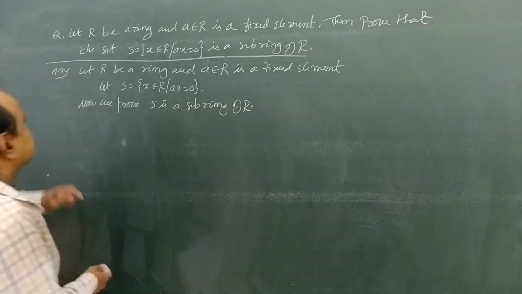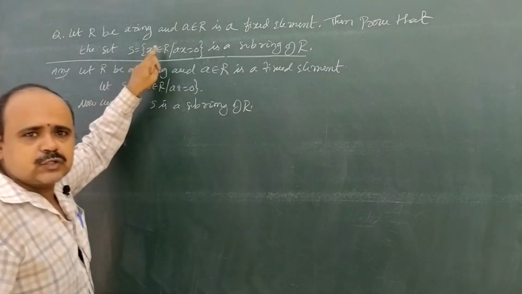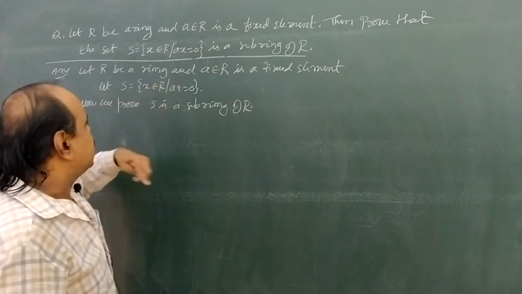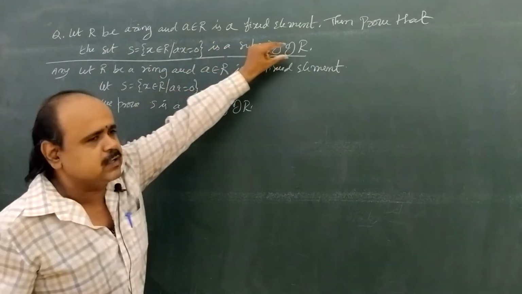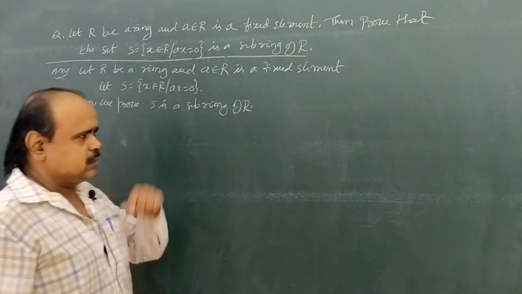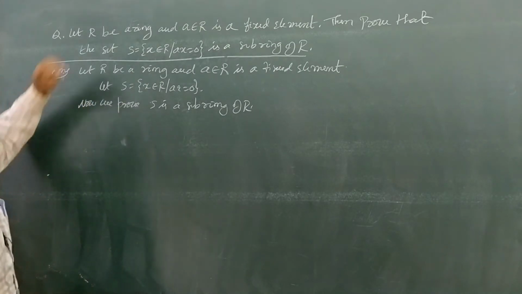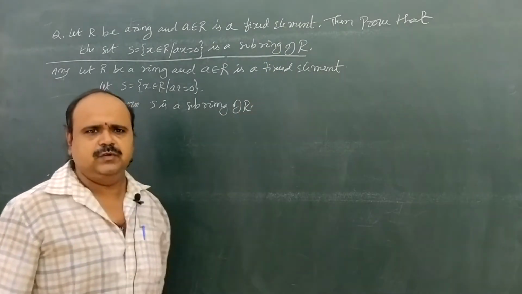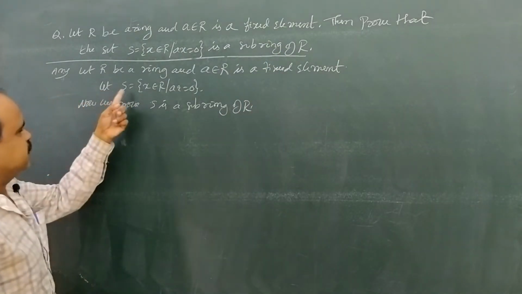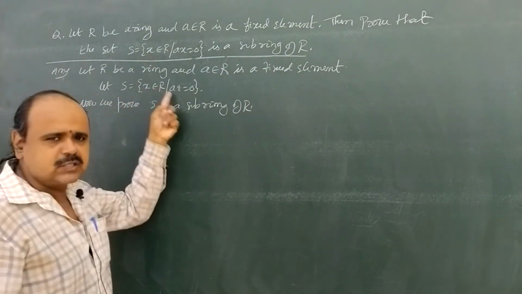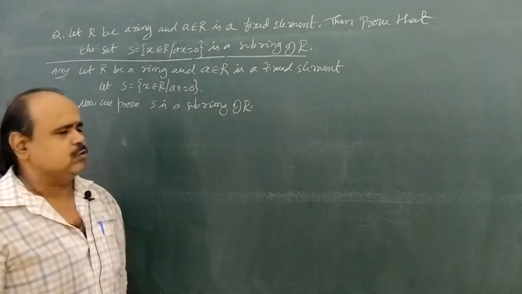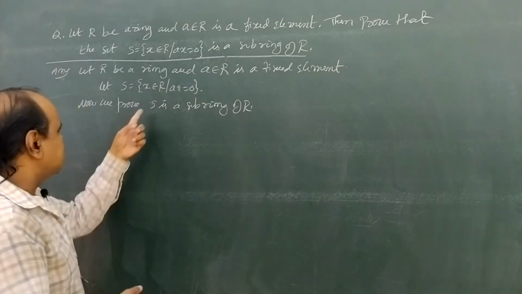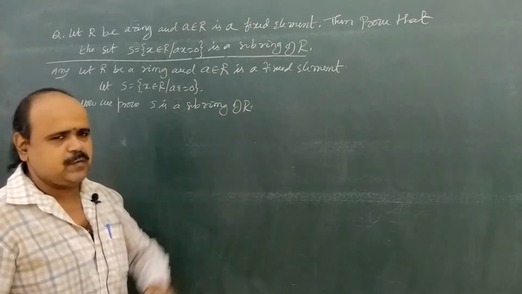S equal to the set of all X belongs to R such that AX equal to 0. We are going to prove this S is a subring of R. Let R be a ring and small a is a fixed element in R. Now take the set S equal to the set of all X belongs to R such that AX equal to 0. Now we are going to prove this S is a subring of R.